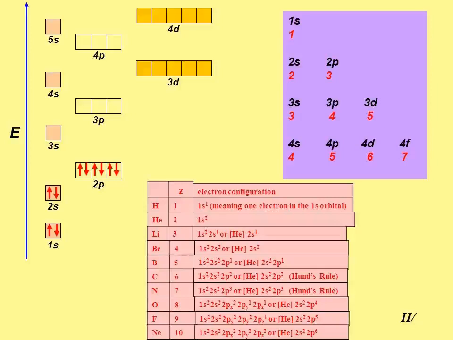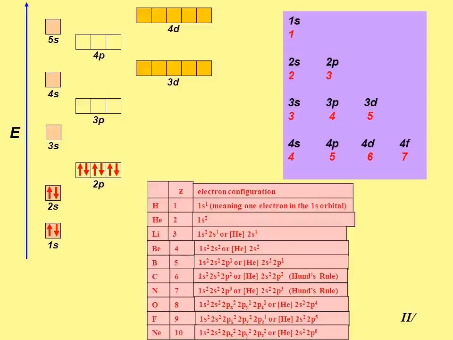Now this is the energy of orbitals. In the hydrogen atom only one electron is present, isn't it? See the electronic configuration: hydrogen has only one electron, so 1s1. For helium, 2 electrons, so 1s2. For lithium there are 3, how do they write it? 1s2 2s1. The s orbital can hold only 2 electrons, isn't it? So 1s2, and the remaining 1 goes to 2s1.